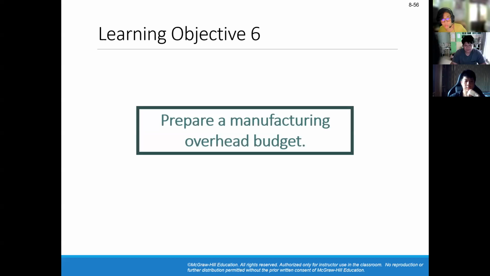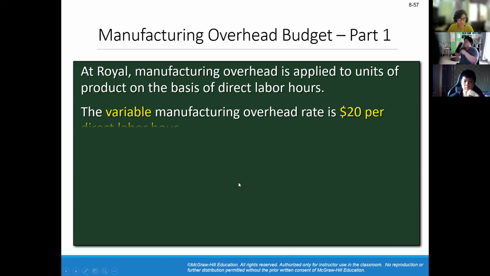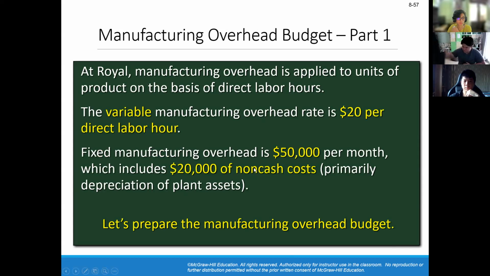Okay. So I will be talking about how to prepare a manufacturing overhead budget. So the following information follows. At Royal, manufacturing overhead is applied to units of product on the basis of the direct labor hours. So the variable manufacturing overhead rate is $20 per direct labor hour. The fixed manufacturing overhead is $50,000 per month, which includes $20,000 of non-cash costs, which primarily consists of the depreciation